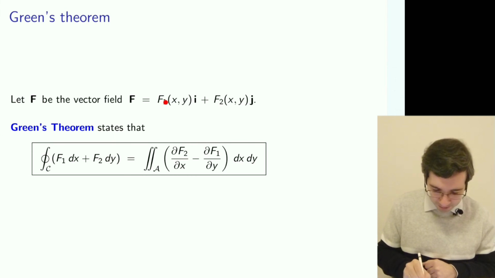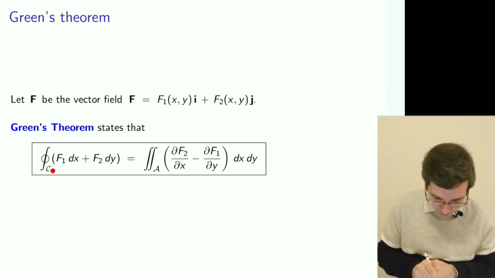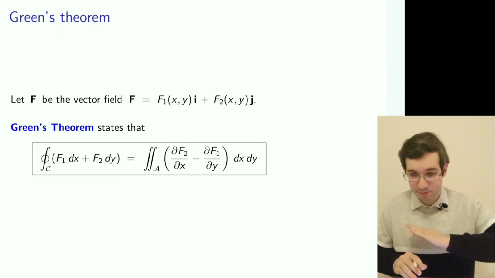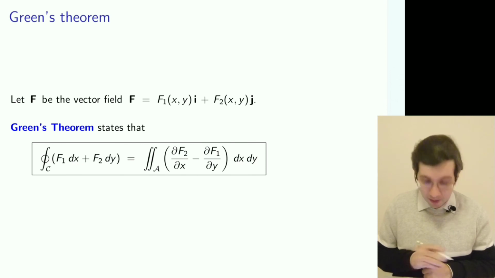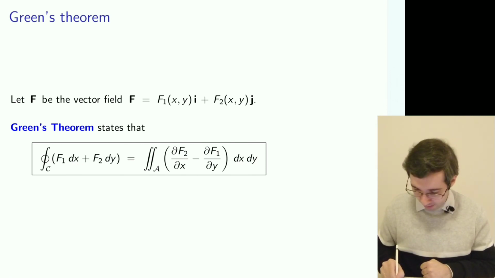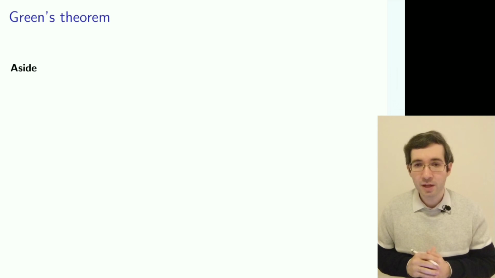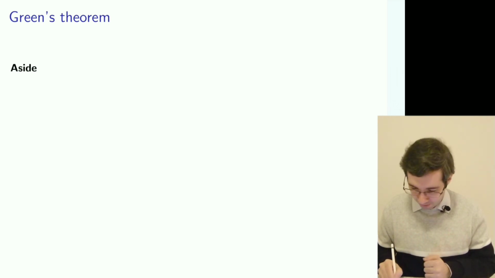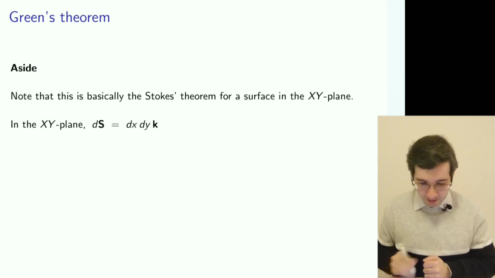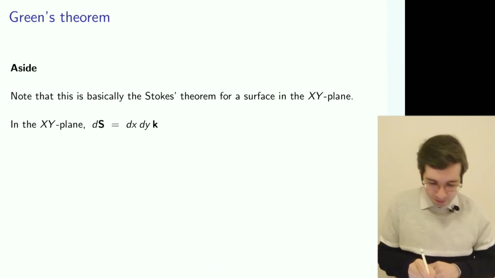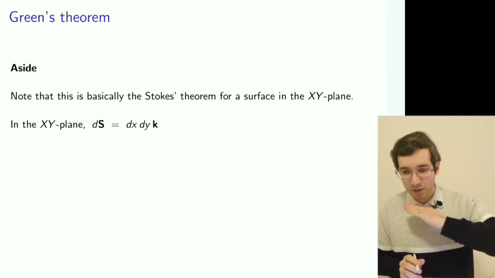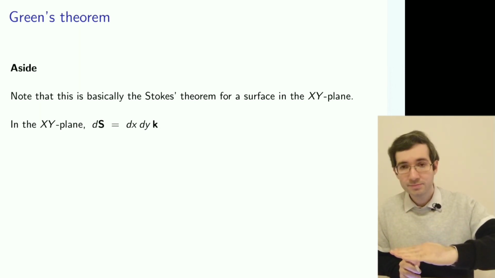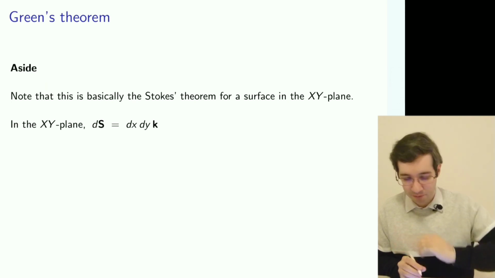So for a given vector field and for a given curve that bounds the surface in 2D, just a plane surface, we can state this fact. Well, this actually we can comment about. That's just a direct result of the Stokes theorem. In fact, if we take our surface element so that it lies in a flat plane parallel to xy, say at z equals 0.